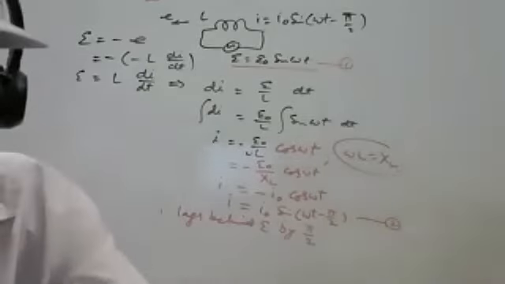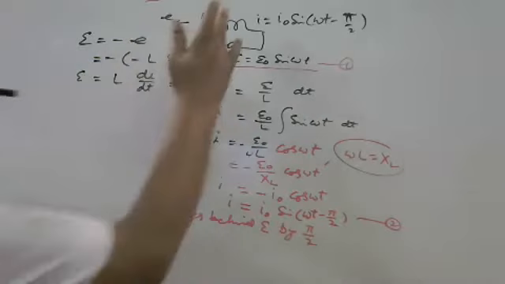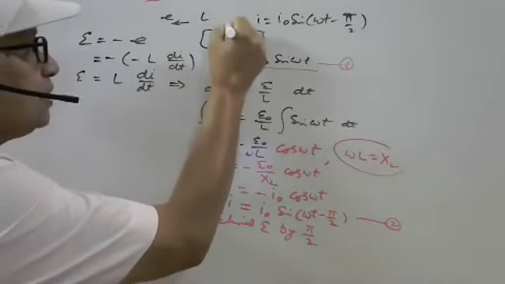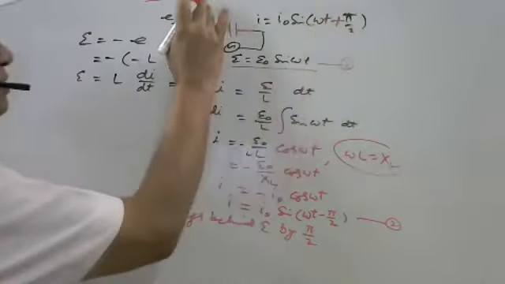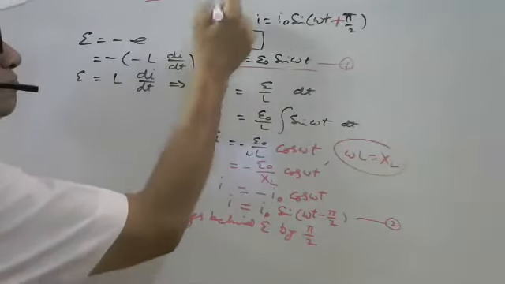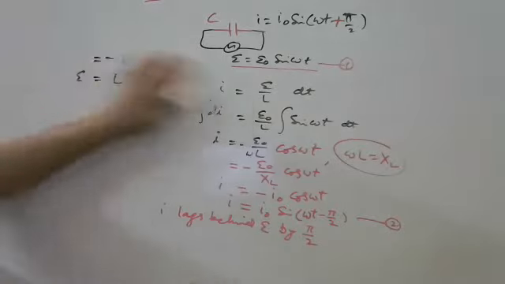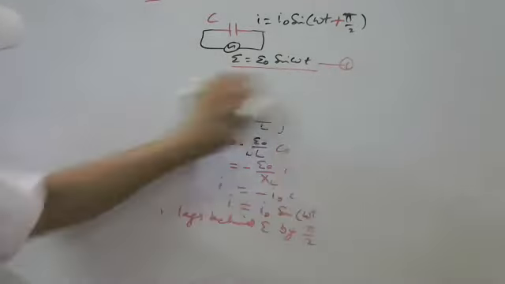Okay. So again, I am now taking capacitance. In capacitance, current is leading the voltage by 90 degree. So here, what is the relation between the voltage and the charge?